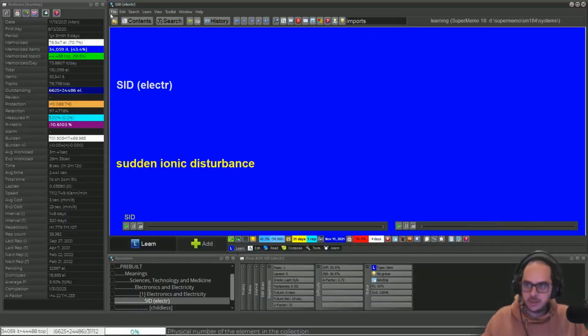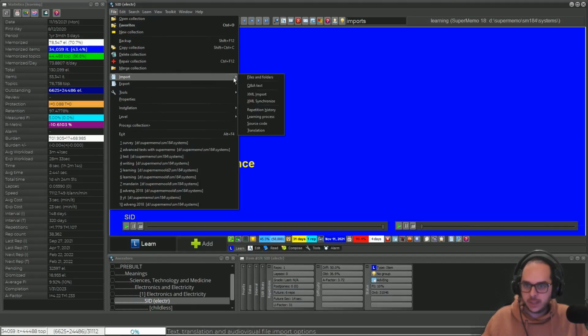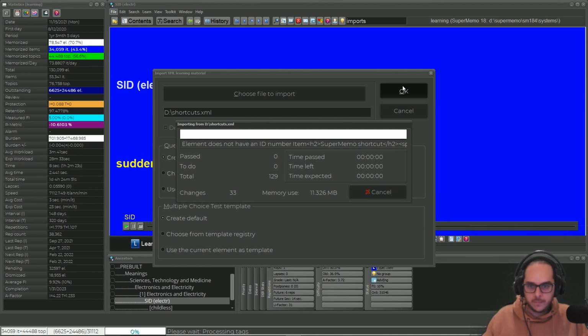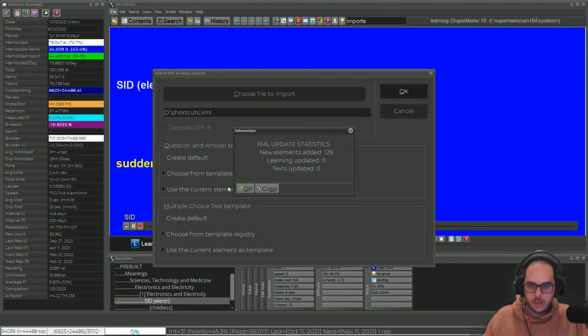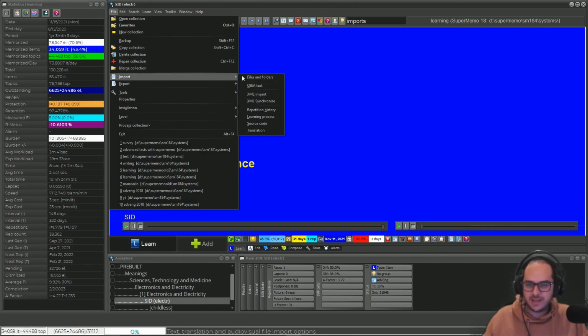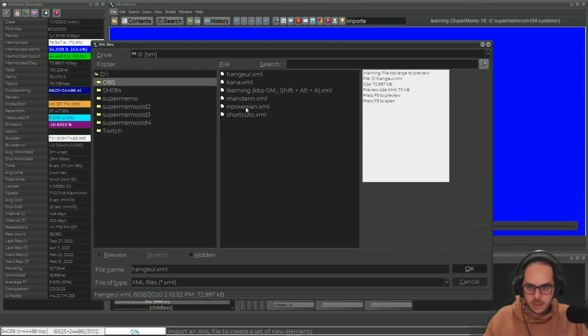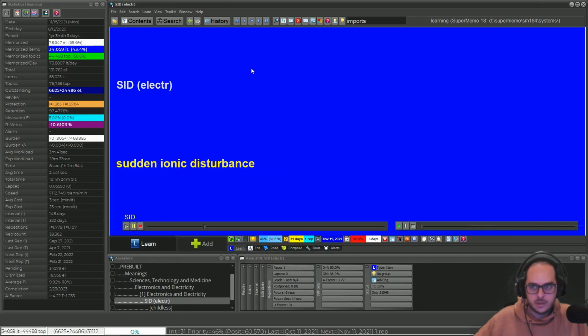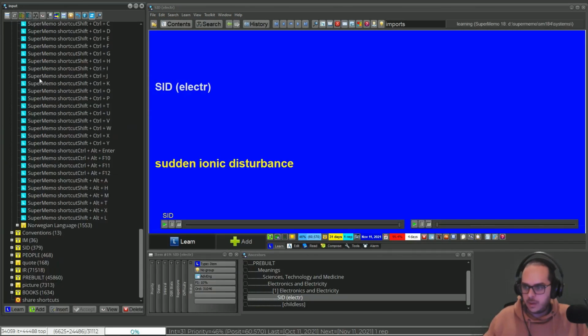So now what I will do is import a dummy file. I will import Mandarin. No, shortcuts, it will be easier. It's just 100. Okay, let me import. It's because Chinese has files, some files, so it will be so slow. Let's say Norwegian. Okay, 1,000 something. That will do. So now let's go to contents. Norwegian language, here it is.